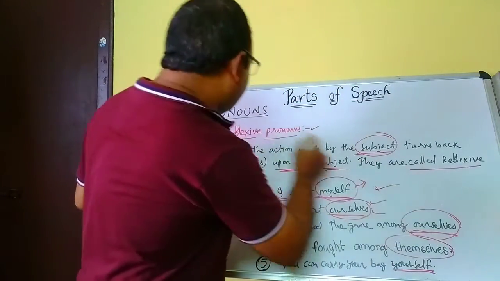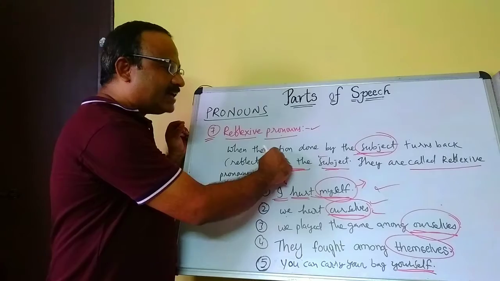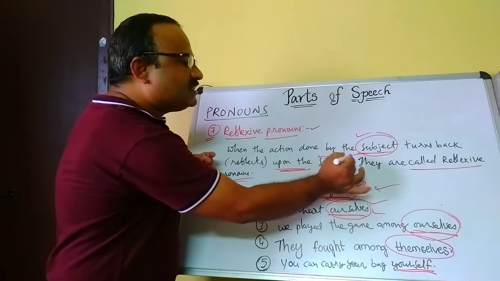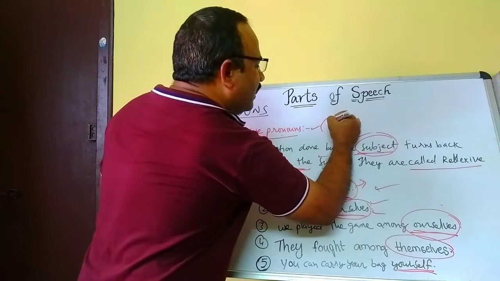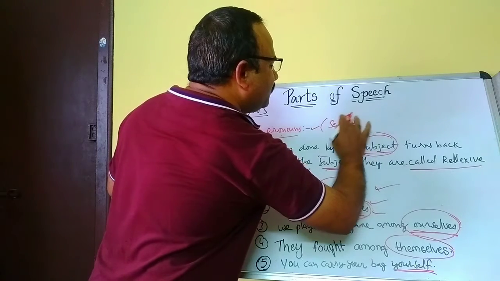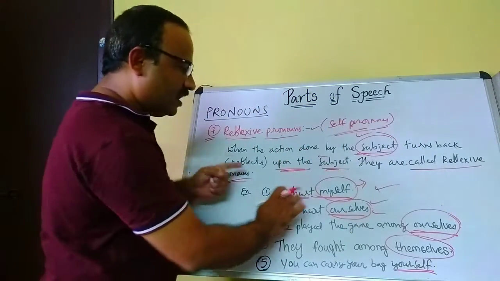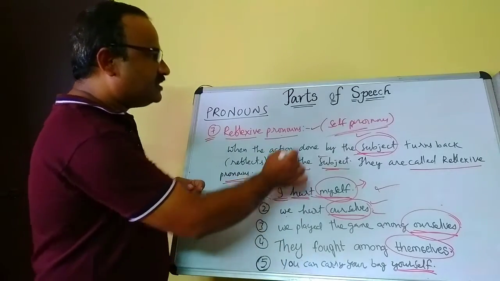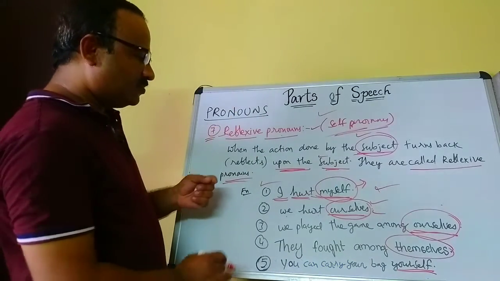So these are called reflexive pronouns. Once again I am repeating. When the action done by the subject turns back or reflects back upon the subject, they are called reflexive pronouns. We can also call them self pronouns. Yourself, myself, himself, herself, these are called self pronouns. So that's called reflexive pronouns.